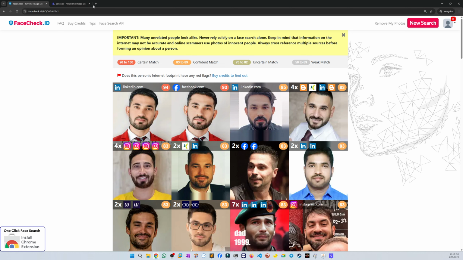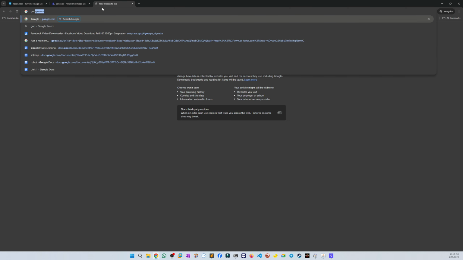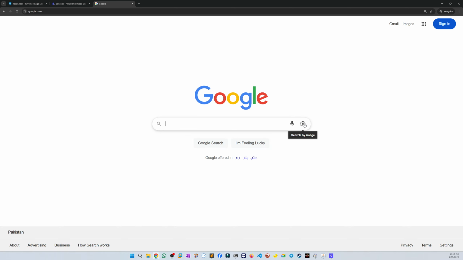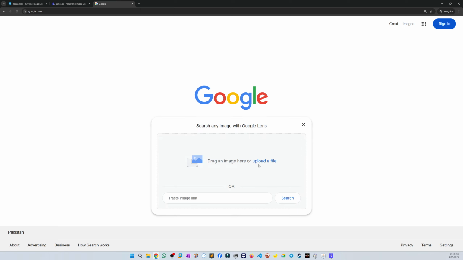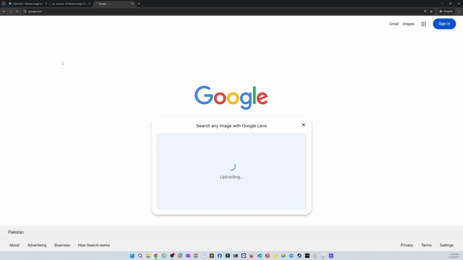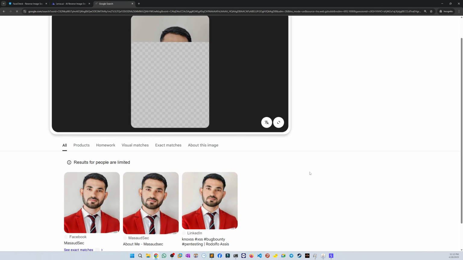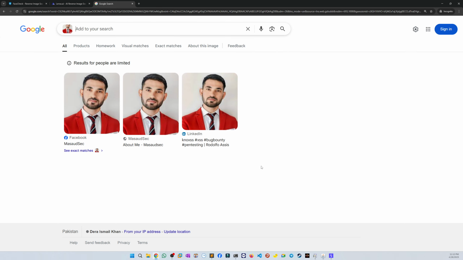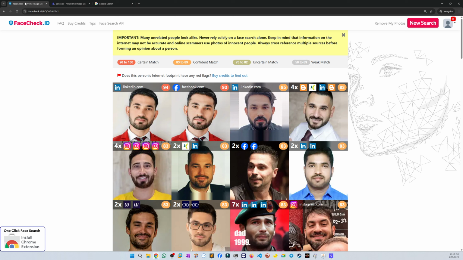It might be possible that in your case it will give you some great results. Also you can use Google Lens, the popular method that most of you already know, so you can search by image as well. Just click on it, click on upload, go to the downloads, simply paste the image, and wait. Here you can see it discovered that this image is actually available on Facebook as well as on MasaudSec.com and on LinkedIn. So this is how it works. I hope you like it.